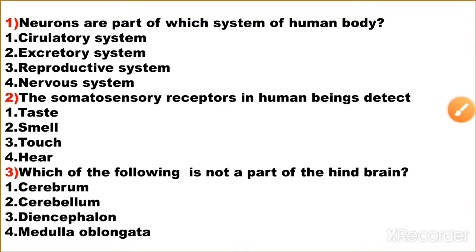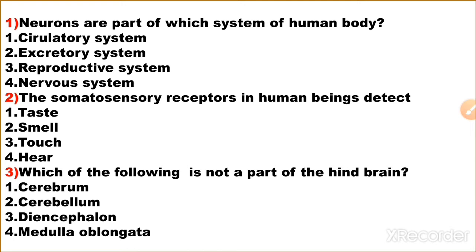Which of the following is not a part of the hindbrain? First one, cerebrum; second one, cerebellum; third option, encephalon; fourth one, medulla oblongata. We know that the brain is divided into mainly three regions: first, forebrain; second, midbrain; third, hindbrain. Forebrain is made up of cerebrum and encephalon. Second, midbrain is made up of brainstem. Third, hindbrain is made up of